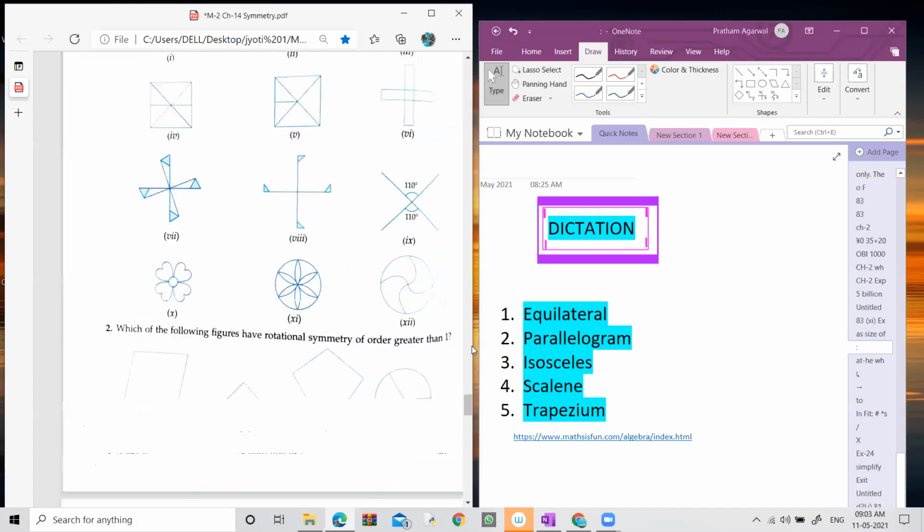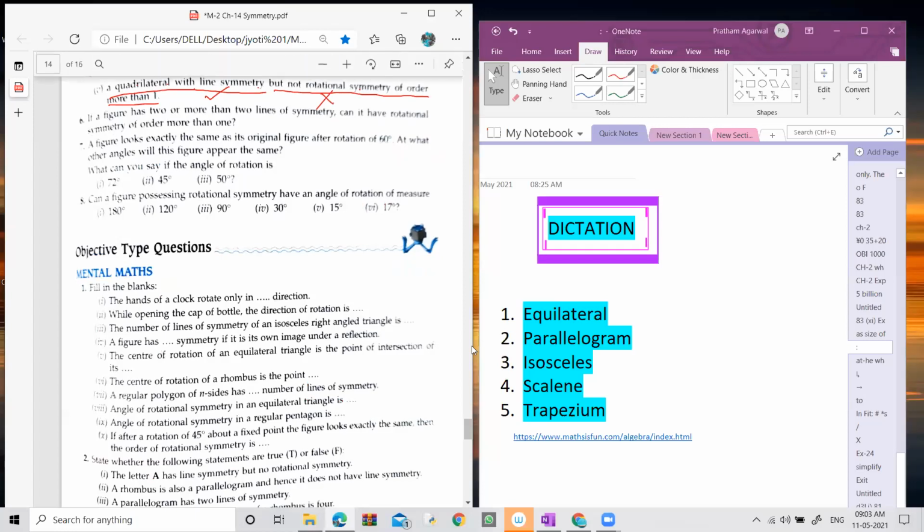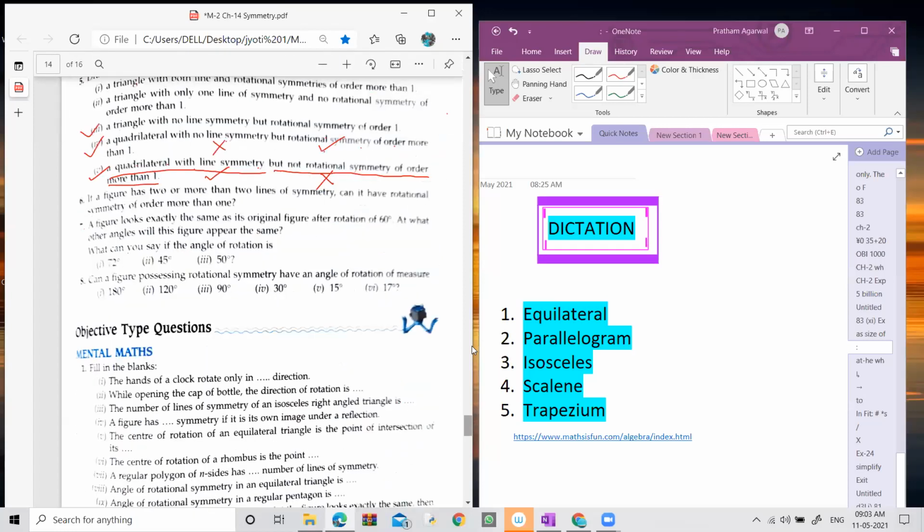So I think it is clear to everyone. The answer to this question is isosceles trapezium. Now let's come to question number 6. If a figure has two or more than two lines of symmetry, can it have a rotational symmetry of order more than one? Any figure. There's no restriction to take a particular quadrilateral or polygon. You can give me the name of any shape.